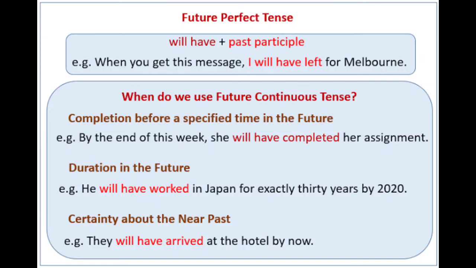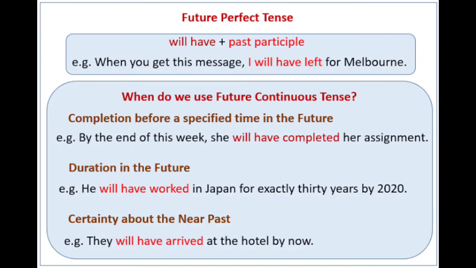So look at your example. By the end of this week, she will have completed her assignment. For then, the next one, duration in the future. Look at the example here. He will have worked in Japan for exactly 30 years by 2020.